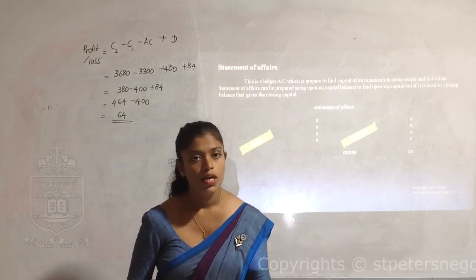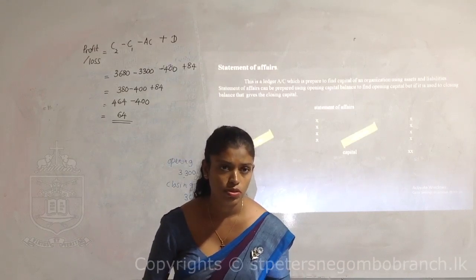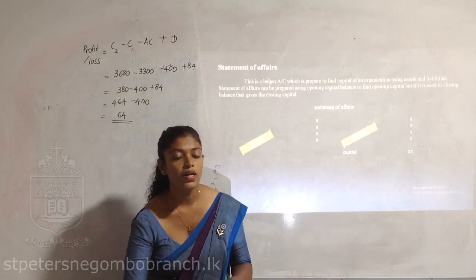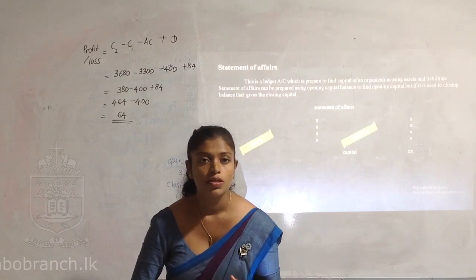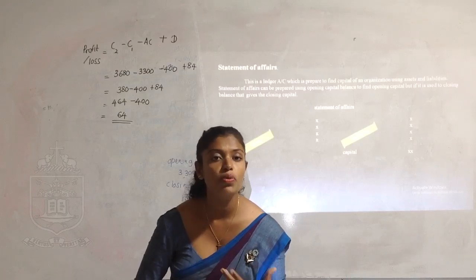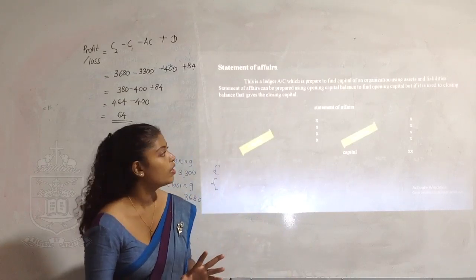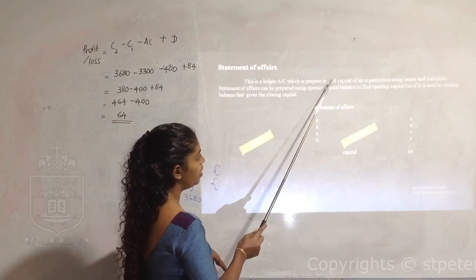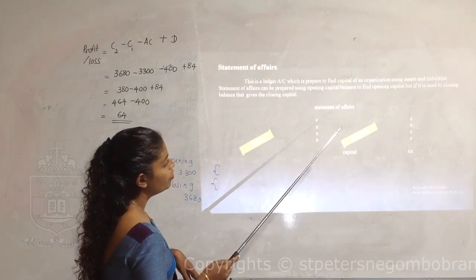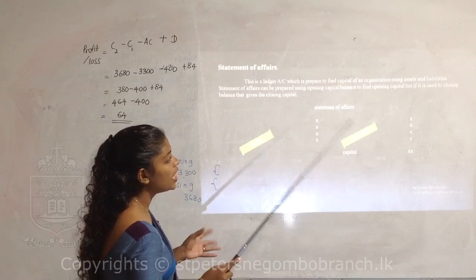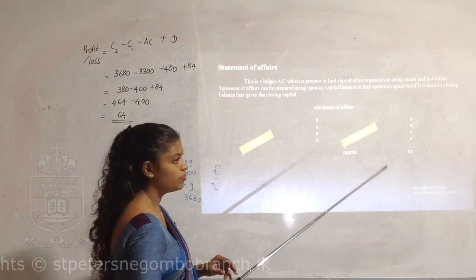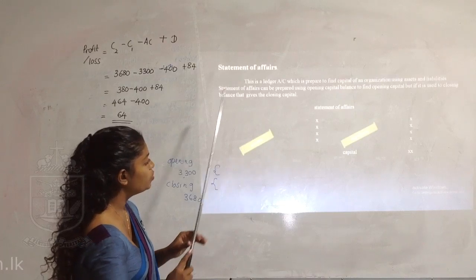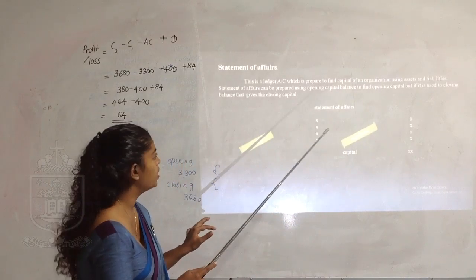We made this in non-profit organizations also. So what is the purpose of this? In non-profit organizations, we prepare a statement of affairs to find out the accumulated fund. But here it's different. This is a ledger account which is prepared to find the capital of an organization using assets and liabilities. So the difference between assets and liabilities is known as capital. So we are using a ledger account to show that.